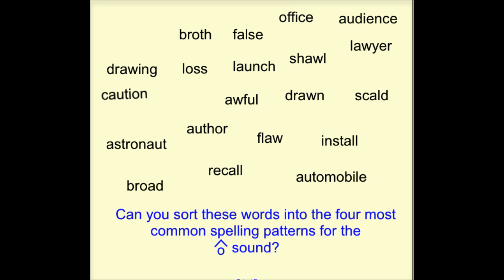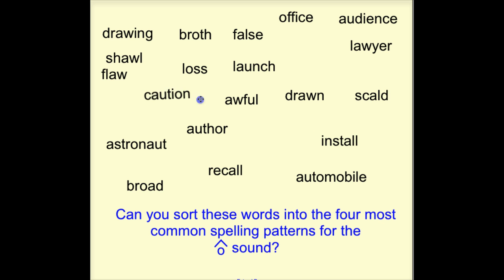All right, so if you look at these spelling words this week: drawling, caution, loss, broth, false, launch, awful, shaw. Can you sort these words into the 4 most common spelling patterns for the O with the circumflex, or the aw sound? By sorting them, I mean put the ones that are spelled together near each other. So for example, drawling and shaw and flaw would go together.